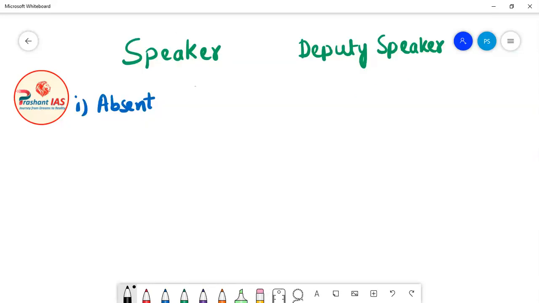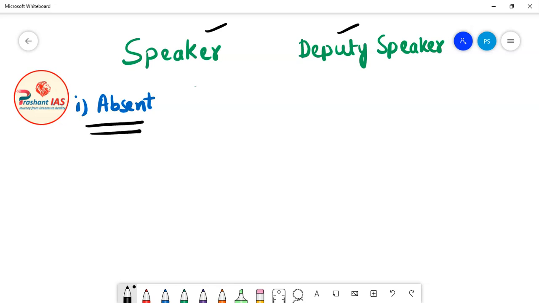Now friends, I have told you that if the Speaker of Lok Sabha is not available for any reason, then the Deputy Speaker will act as the presiding officer of the House. Now let's suppose that both of these officers, the Speaker as well as the Deputy Speaker, are absent from their office.